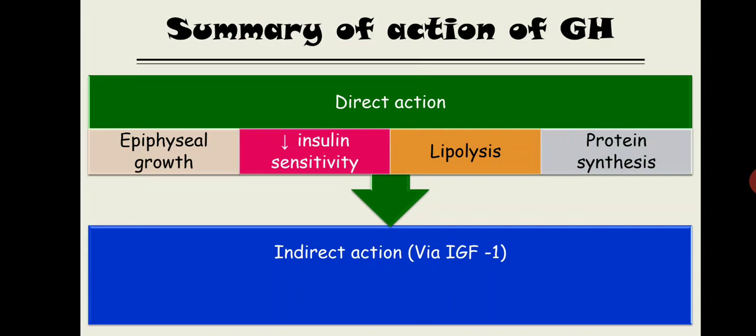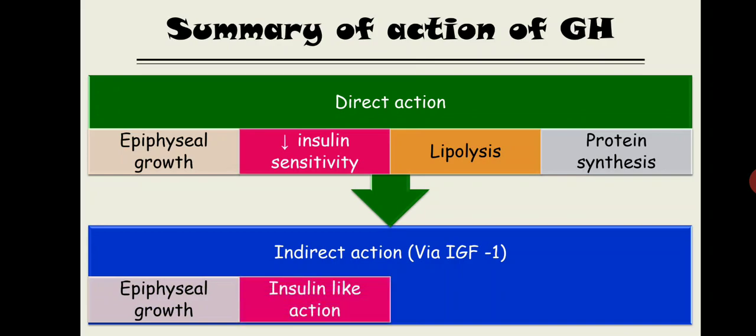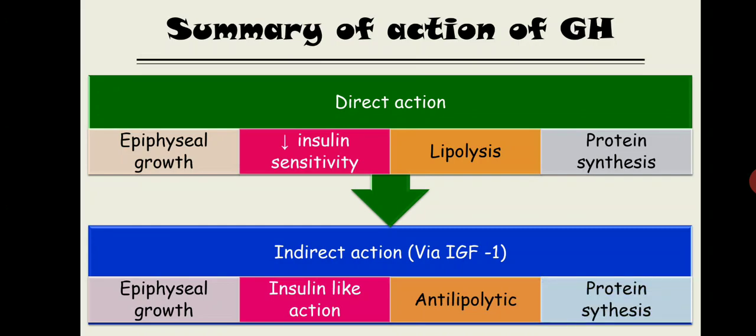Now indirect action is the same as the direct action, only two things differ from the direct action. Let me show you that first. Epiphyseal growth same as direct action, insulin-like activity, that is opposite to the direct action, and anti-lipolytic, again it is opposite to the direct action, and the protein synthesis.